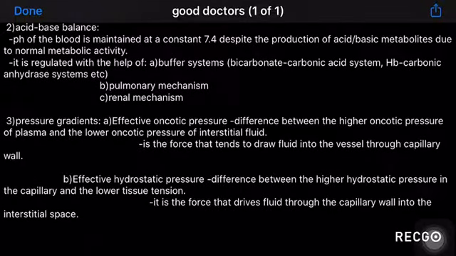Third is the pressure gradients. The body has two main pressure gradients that help in maintaining homeostasis: the effective oncotic pressure and the effective hydrostatic pressure. The oncotic pressure is exerted by the plasma proteins and colloids present in the body fluid. It is higher in the plasma than the interstitial fluid, and this difference facilitates the flow of fluid into the capillary. The effective hydrostatic pressure facilitates the flow of fluid out of the capillary into the interstitial space. That is about homeostasis.